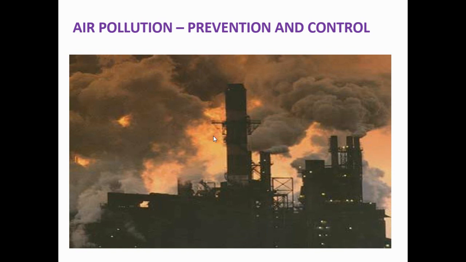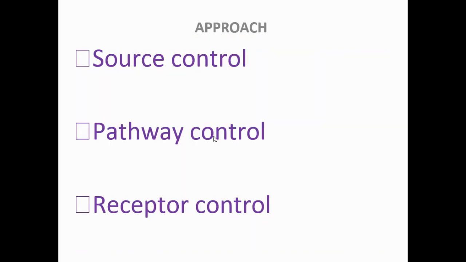But there are different methods which can be used to control particulate matter or air pollution. There are three types of approach. One is called source control, another is called pathway control, and one is called receptor control. So what is source control? Source control means where the air pollutant gets generated, we control it at that site only. That is called source control.